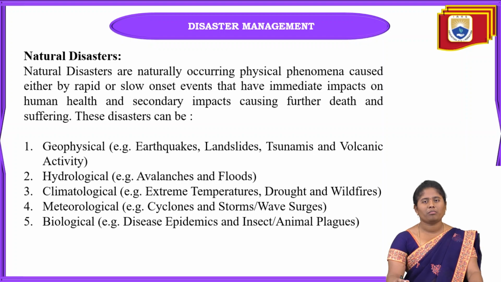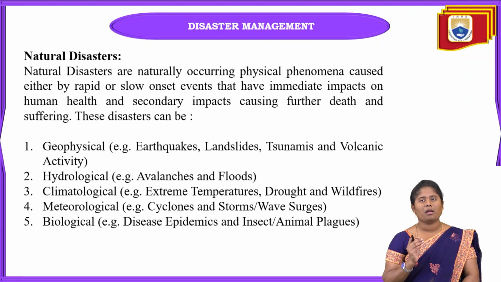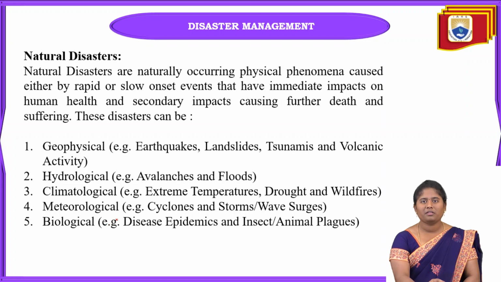The last one is biological disasters, which are due to disease from living organisms, and how disasters happen from those living organisms. Recently, we have already faced the coronavirus. This is also one of the biological disasters that come under natural disasters. For biological, examples are disease epidemics and also insect or animal plagues. These are all the different types of natural disasters.